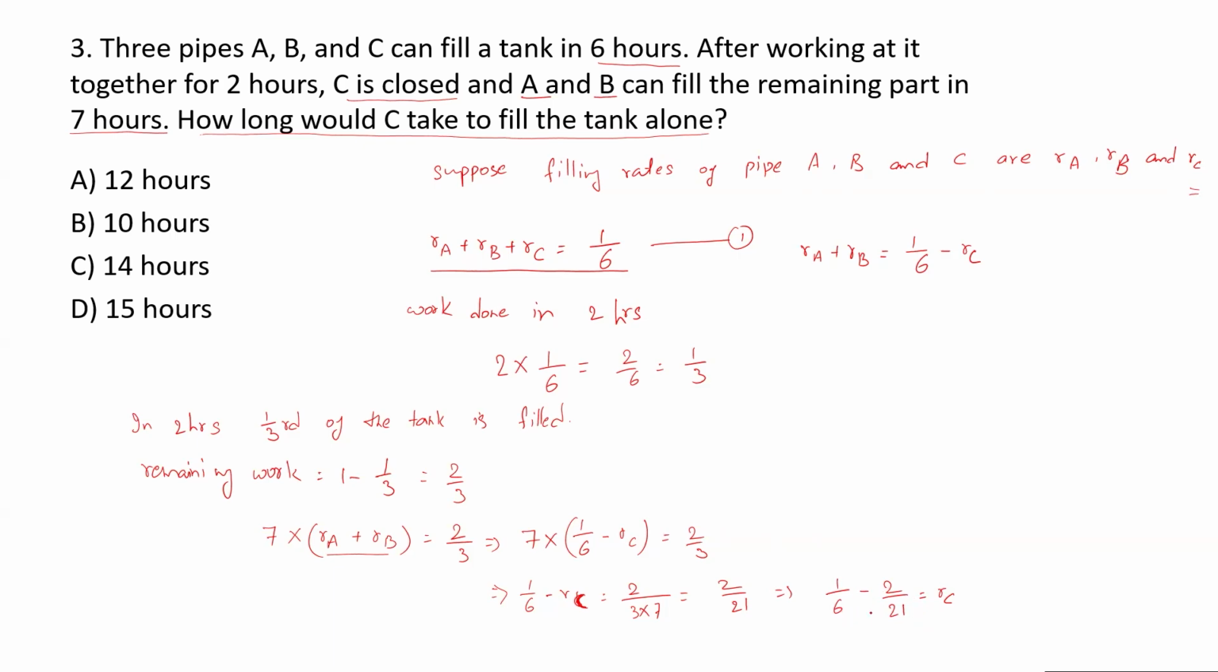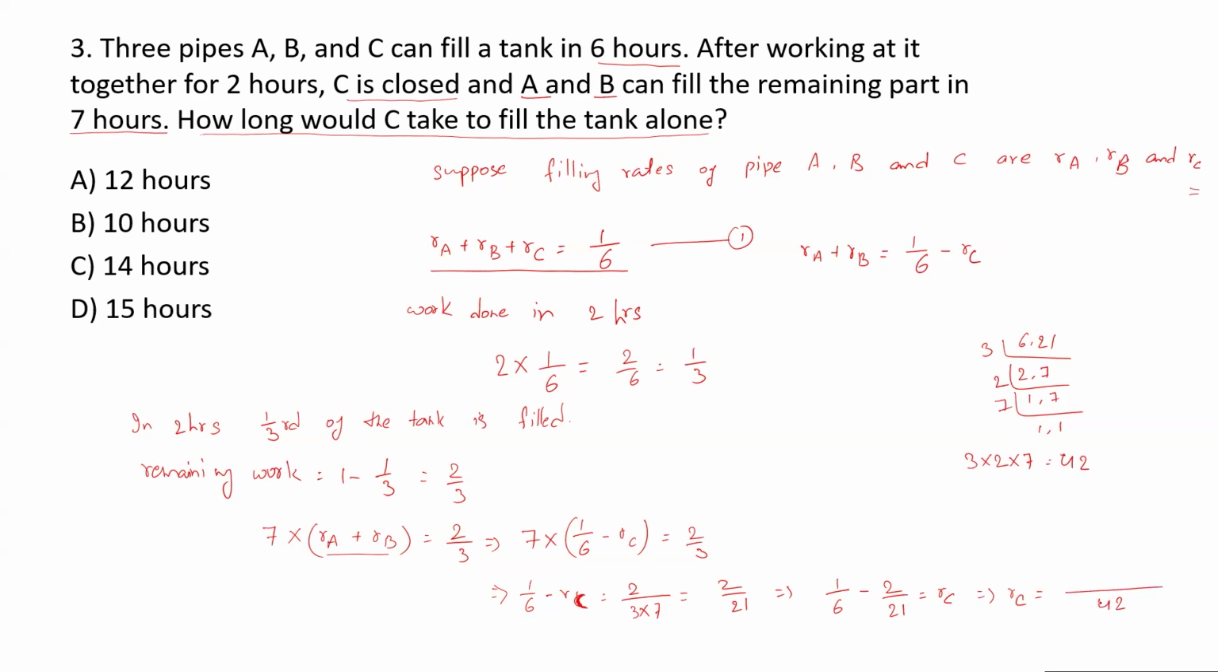Now take the LCM of 6 and 21. Let me take the LCM of 6 and 21. 3 I will start with 2, 7: 2 will give 1, 7 as it is, 7, 1, 1. So the LCM will be 3 into 2 into 7, which is 42. So 3 into 2 is 6, into 7 is 42. So the LCM is 42.